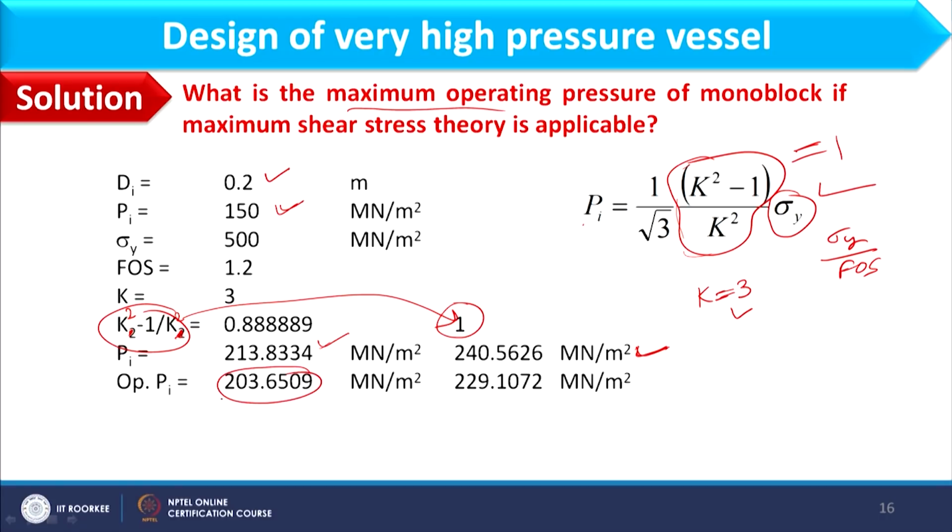So the operating pressure for both conditions we can find over here: for k equal to 3 it comes as 203.65, and for the expression equal to 1 we have 229.107. In this way we calculate the maximum operating pressure in a monoblock. In this particular problem we are given 150, so that can be operated in a monoblock. So let us move towards part B of this example.